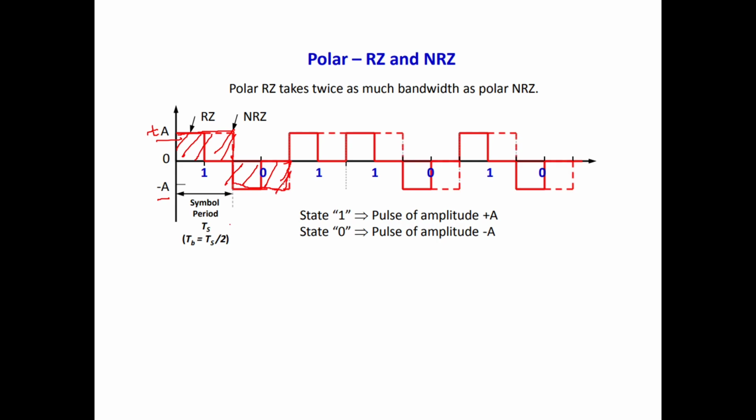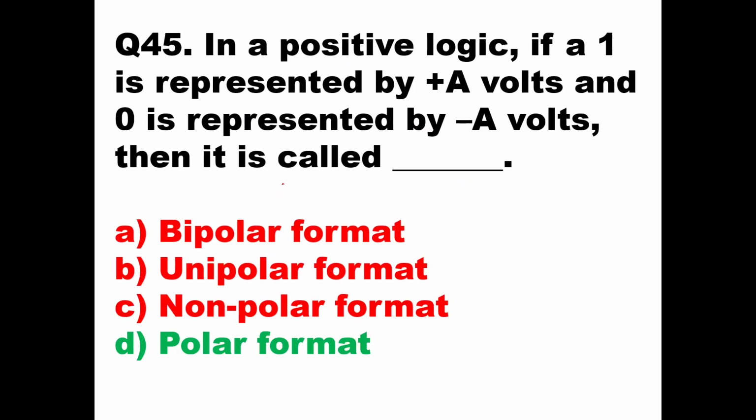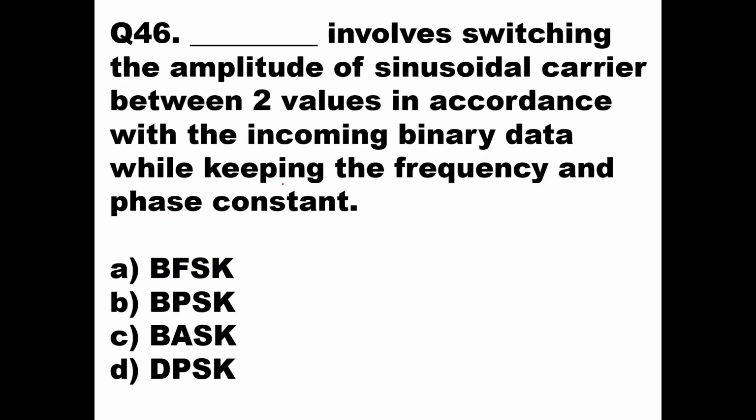If you want return to zero, then half the duration you are going to take for plus A and half the duration for minus A for logic 1 and logic 0 respectively. So here it is polar type of format. So option D will be the right answer. Okay, then we'll go to the next question.